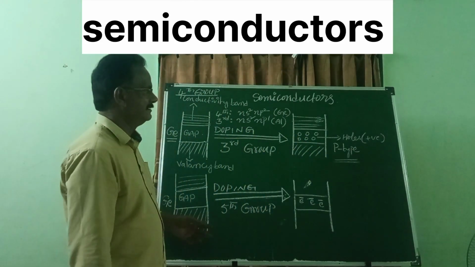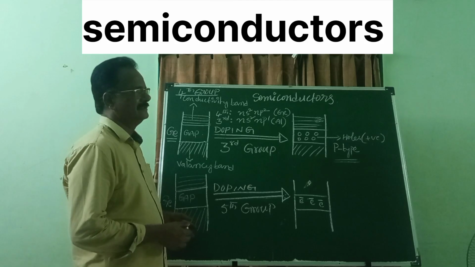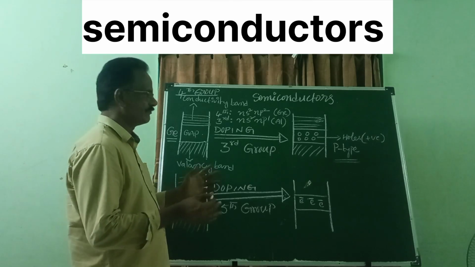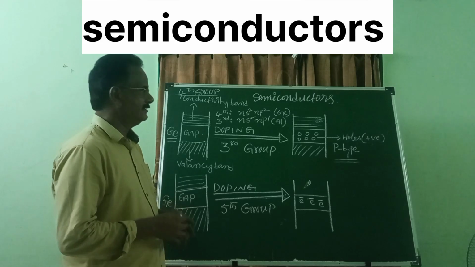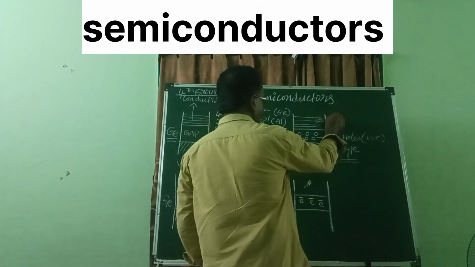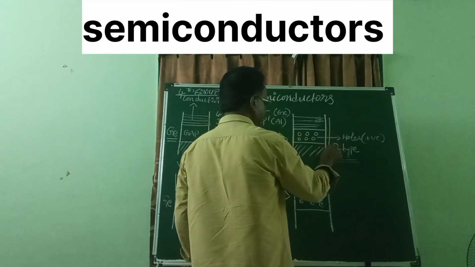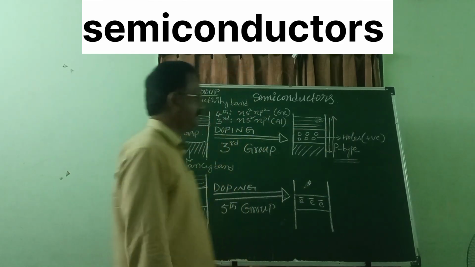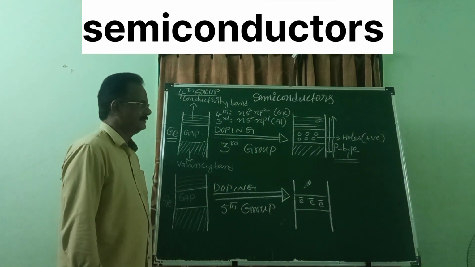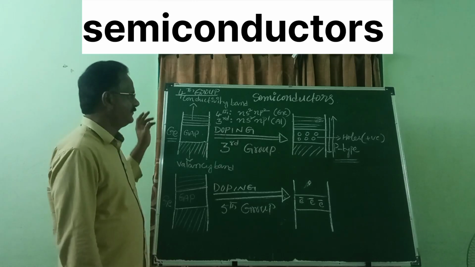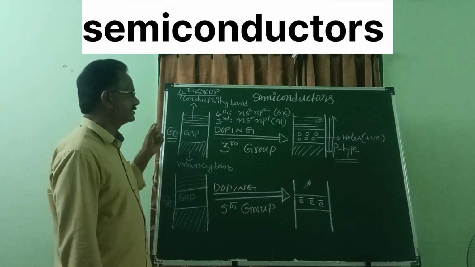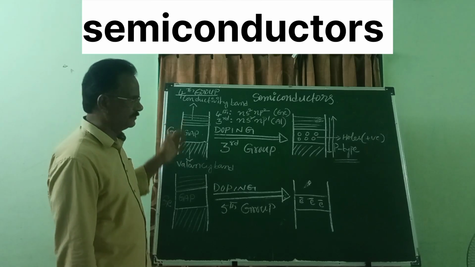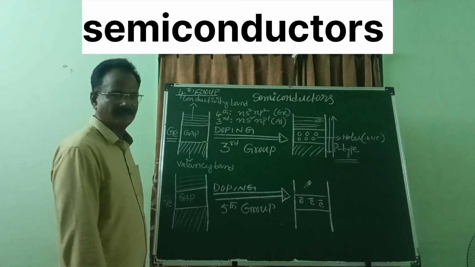P-type means positive entities or positive gaps will act as conductors. Then the flow of electricity will be from here to here. Is it clear? So if you dope a fourth group semiconductor like germanium with a third group element, you get a p-type semiconductor.